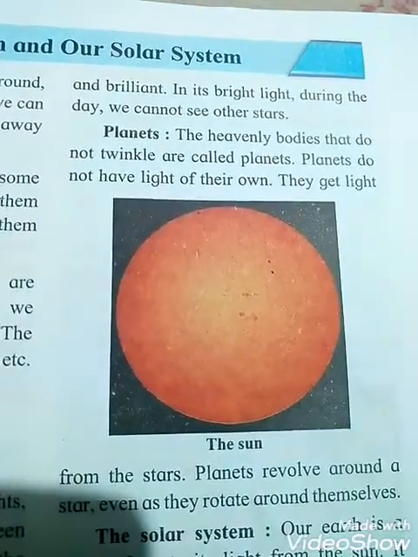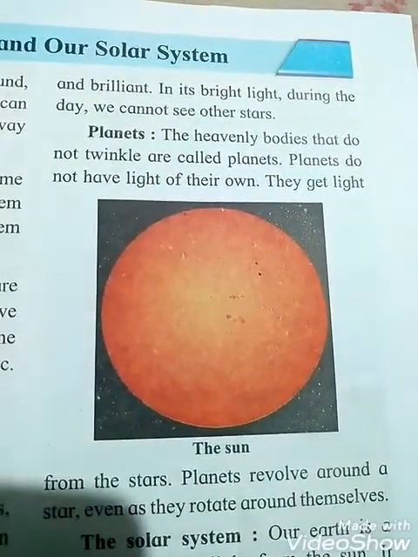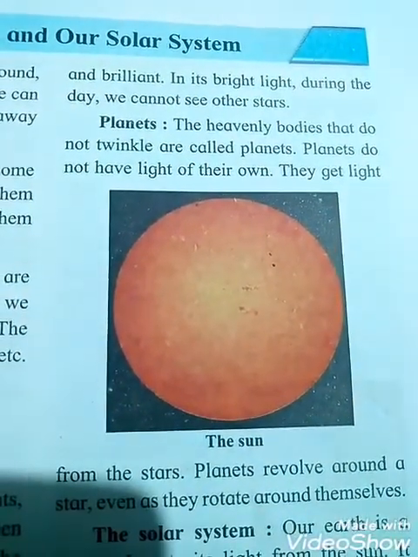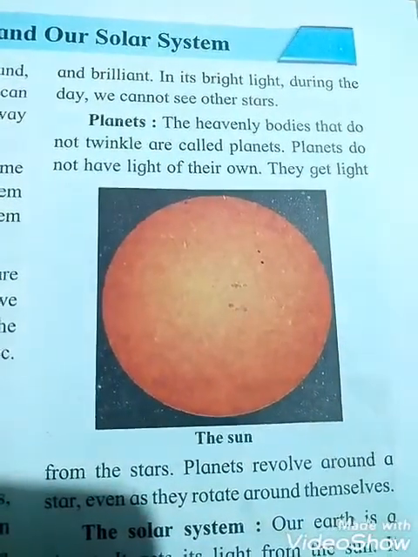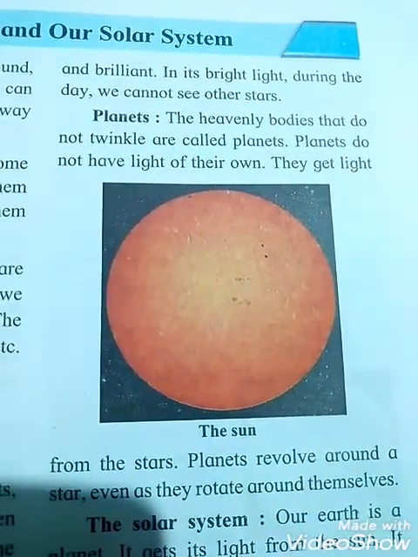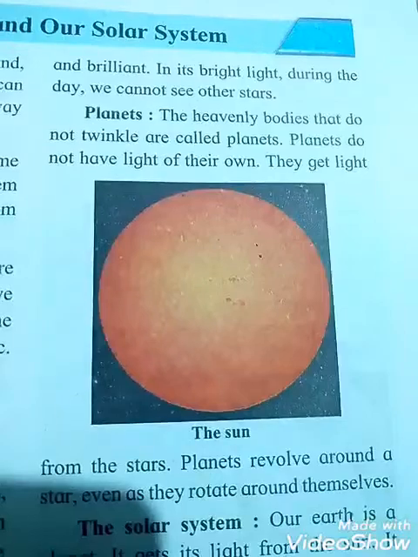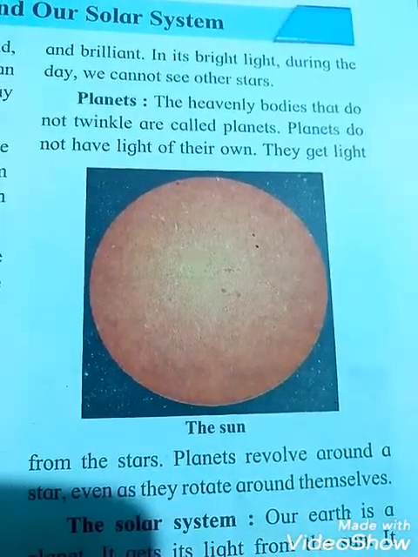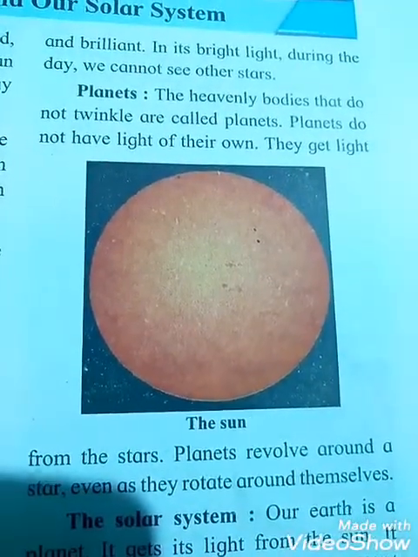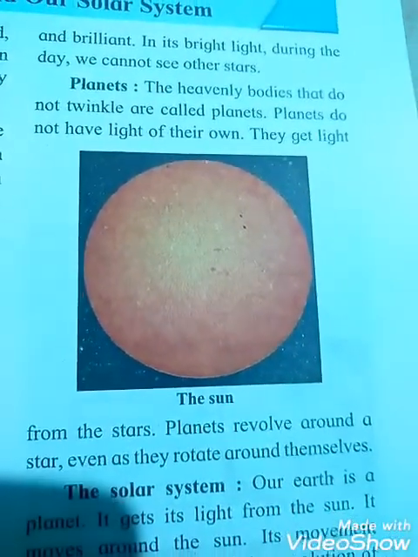Planets get their light from the sun. The heavenly bodies that do not twinkle are called planets. And see, students, planet means what? The heavenly bodies that do not twinkle are called planets, and planets do not have their own light. They are getting light from the star, that means from the sun. Why? Because the sun is a star.